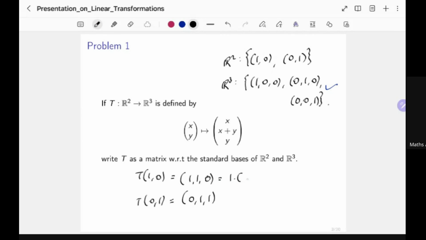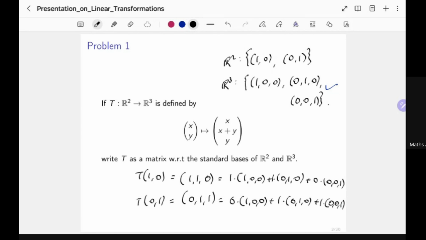It's 1 times 1, 0, 0, and 1 times 0, 1, 0, and 0 times 0, 0, 1. Similarly, this one would be 0 times 1, 0, 0, 1 times 0, 1, 0, and 1 times 0, 0,